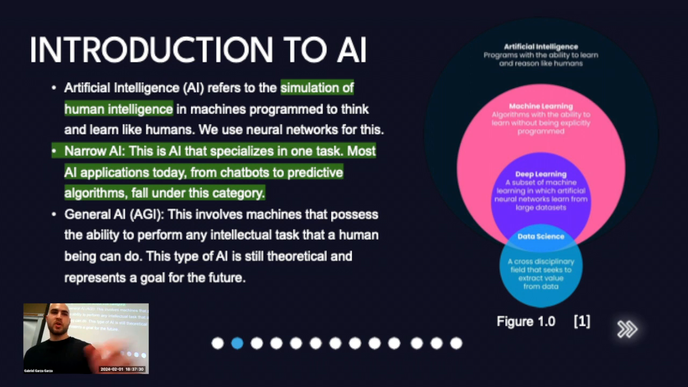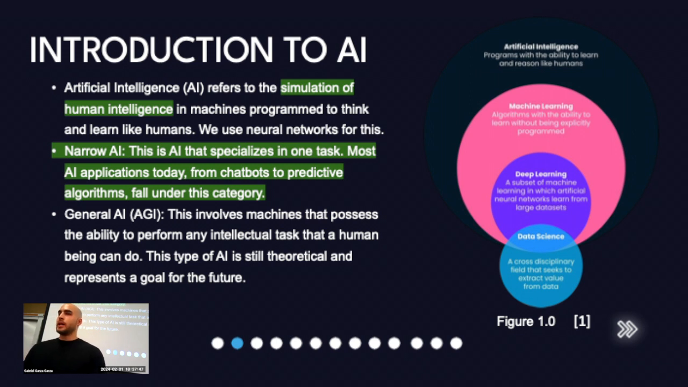Okay, so AI. What is AI? AI is basically the simulation of human intelligence. That's just it. But you're simulating it with computers, and more specifically, neural networks. You're trying to simulate neural networks.